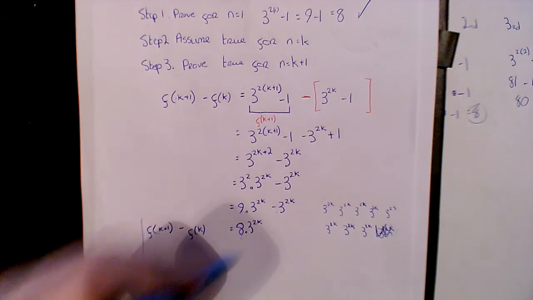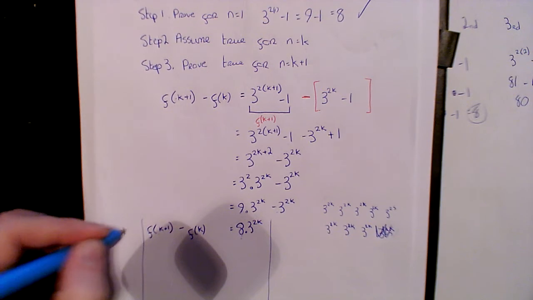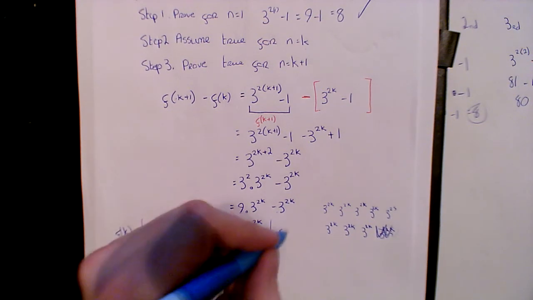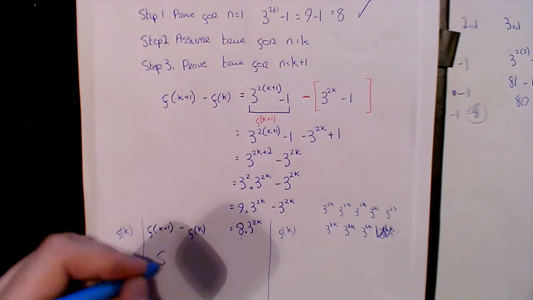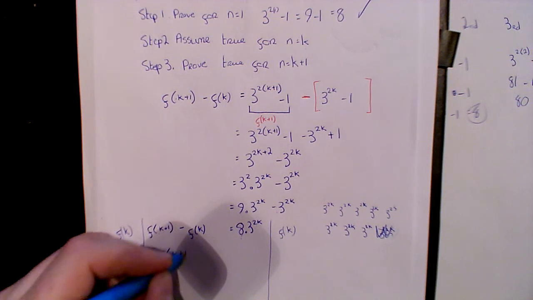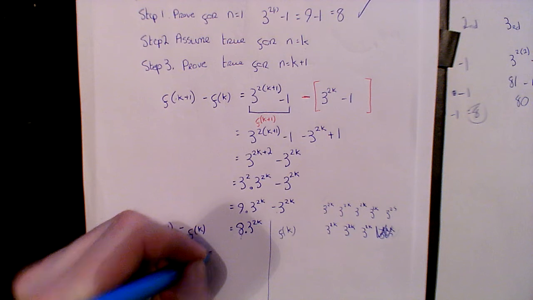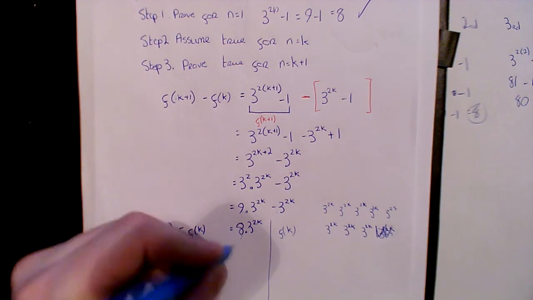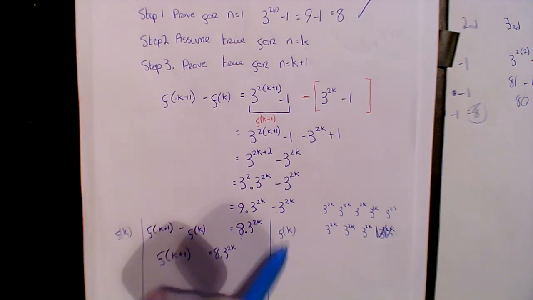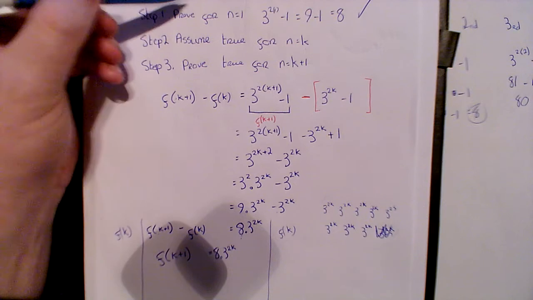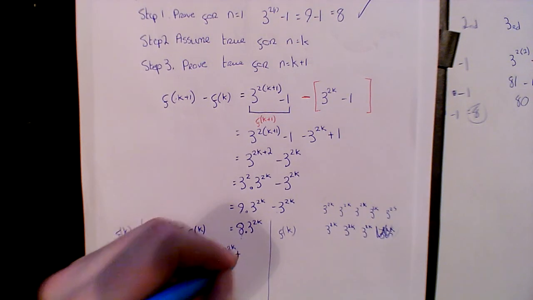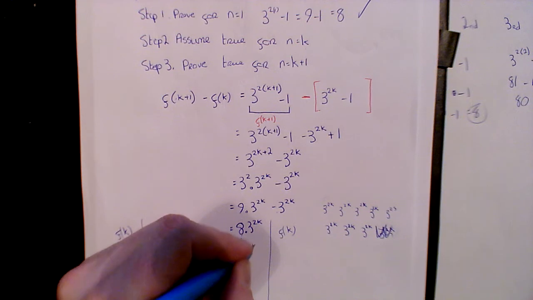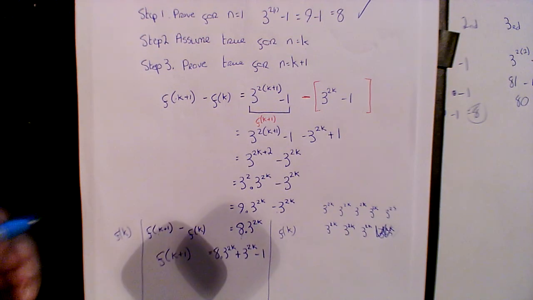If I add f of k to this side, I must add f of k to this side. Why am I doing that? I just want to get rid of this. So I'll be left with f of k plus 1 equals 8 times 3 to the 2k. And well, what's f of k? Go back here, there. So plus 3 to the 2k minus 1. Again, we put the k in instead of the n.